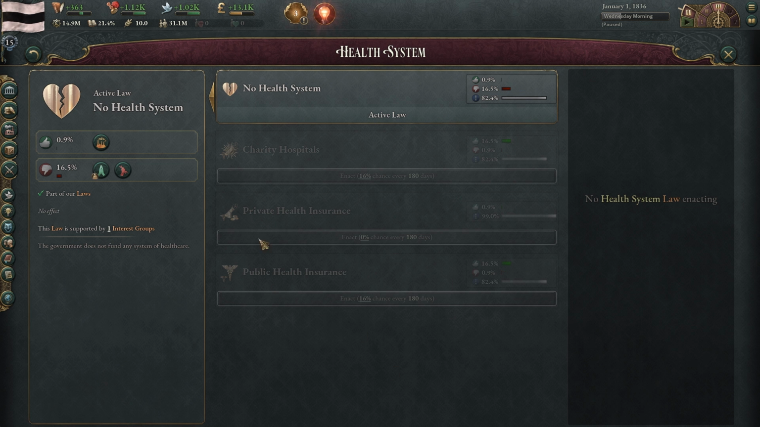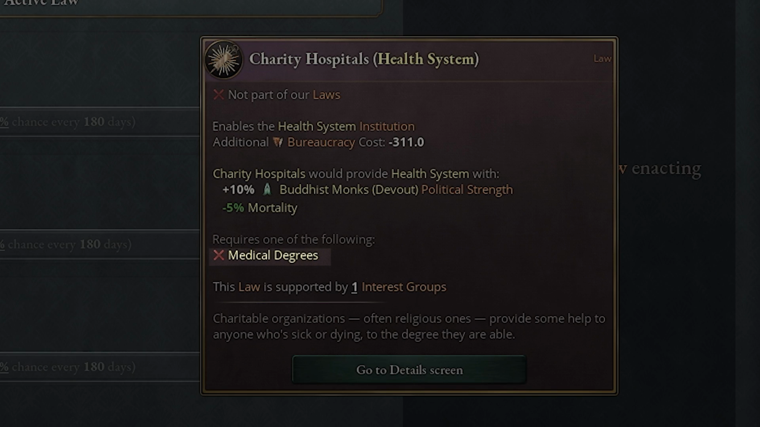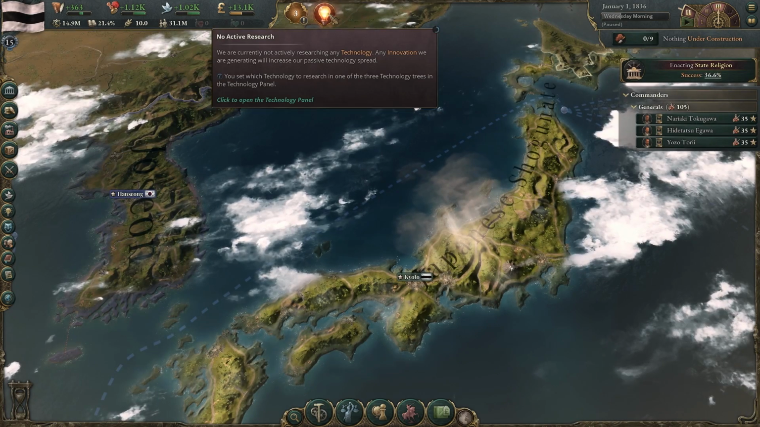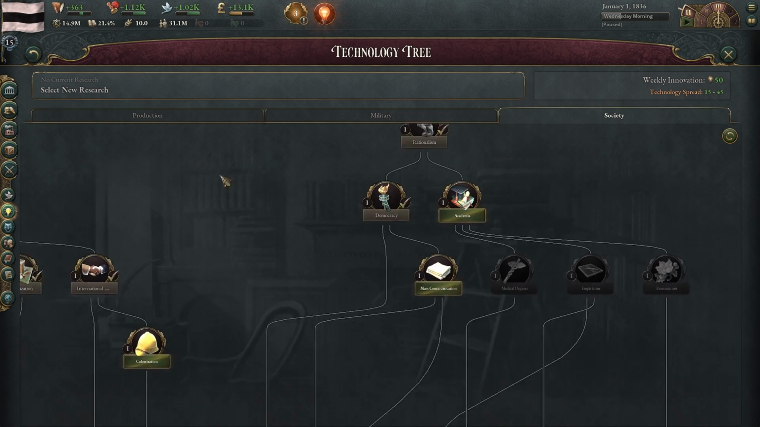But when I look at health system and charity hospitals, one thing I do see, one thing that I'm missing is medical degrees in my technology. So this helps us plan what we're going to take, right, for our research. So we'll go here and into society, and we'll first take academia, and then from there we'll go down to medical degrees.